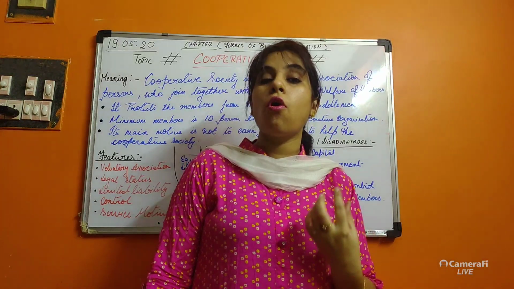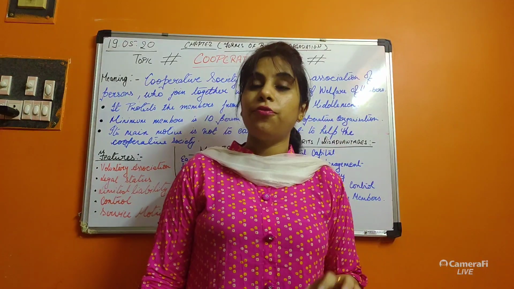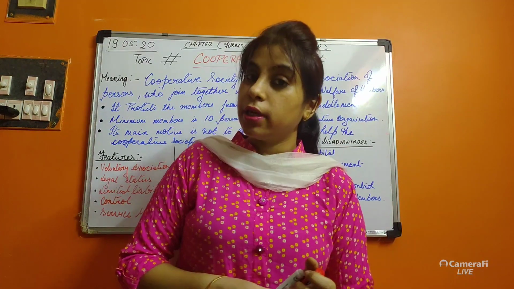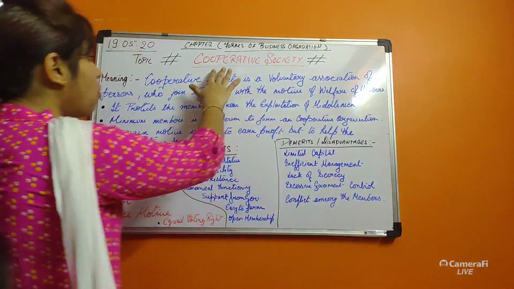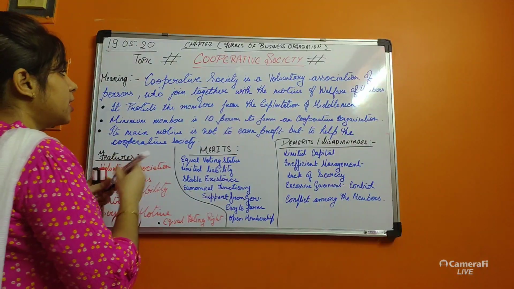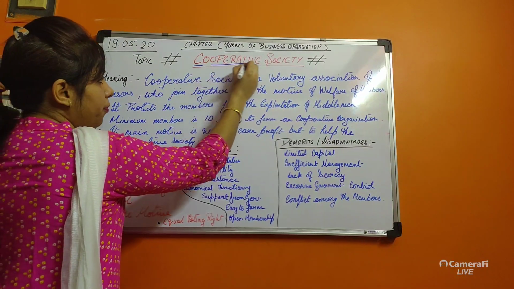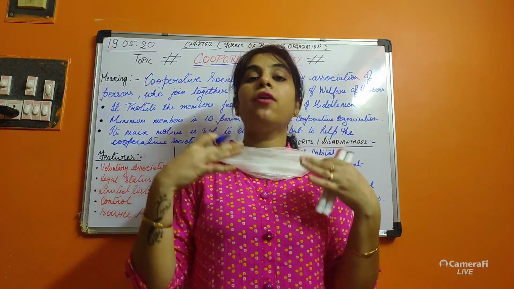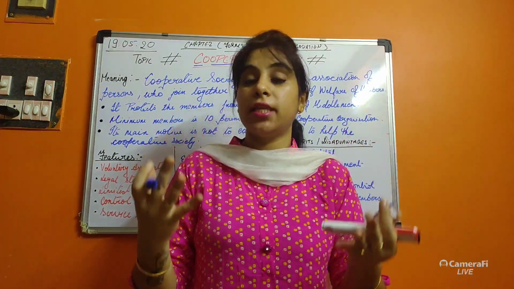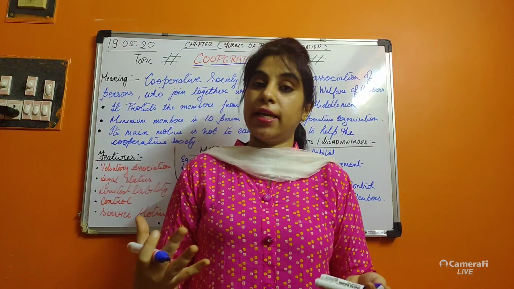So what does cooperative mean? First of all, we should always know the meaning of cooperative. Co means combination and operative means operating an organization.